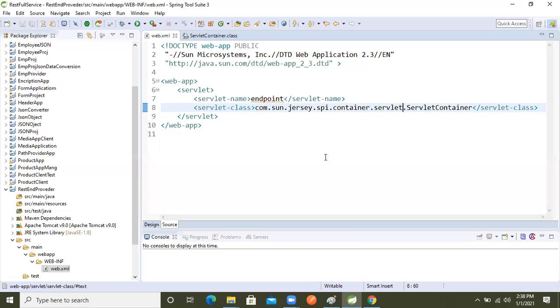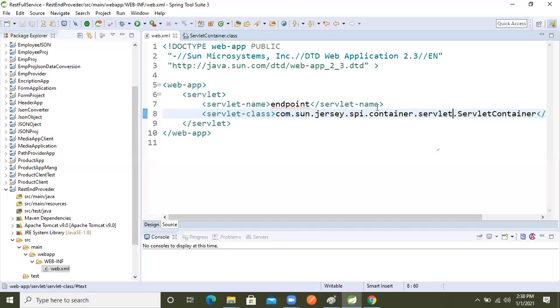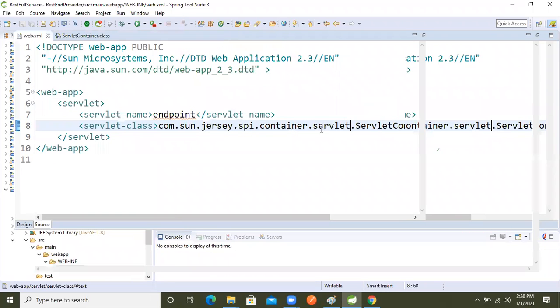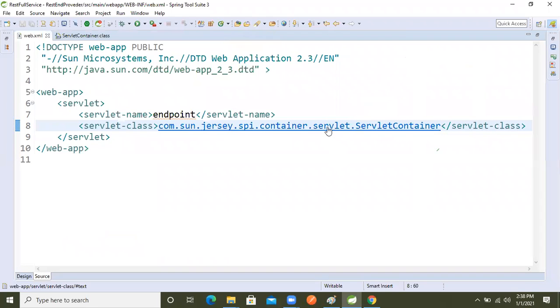Now if we want to see whether the fully qualified servlet container name we took is correct or not, we just press Control. Then we take the mouse over it, see, underline, and the class name becomes green or not, guys? That class name has become green, which means we took the correct package name.